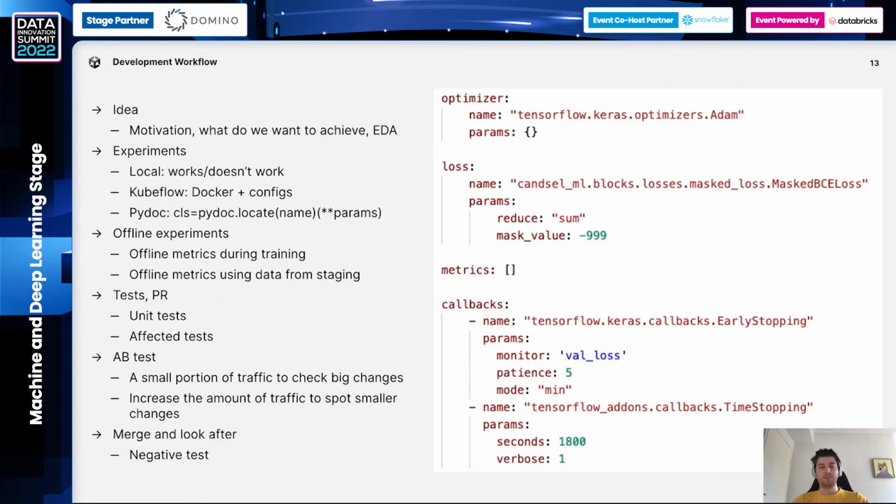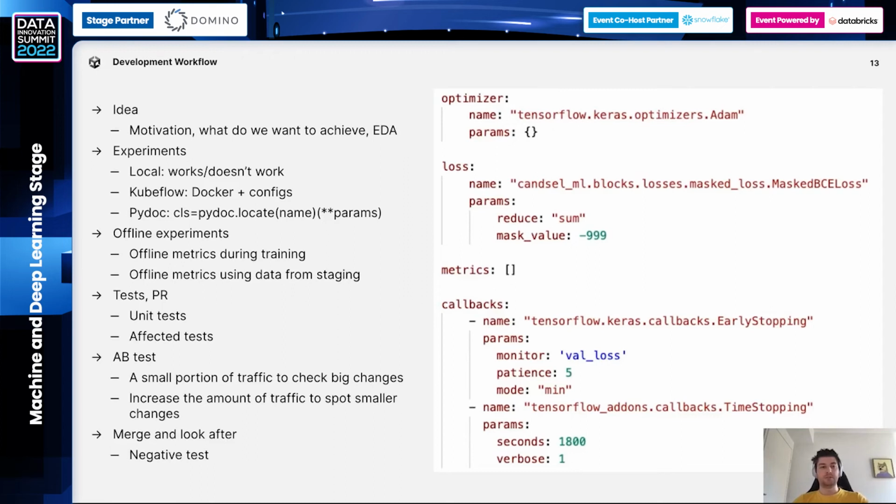So let's say that we need to build a model. We start with experiments. Experiments are split into 2 parts. First one is local experiments, where we just do a binary check if model training works as expected. So we just check whether it works or doesn't. The next step is training in Kubeflow. We're using Kubeflow because we have a lot of teams and a limited amount of resources. So we need to organize training and make a queue so everyone has a chance to train their models.